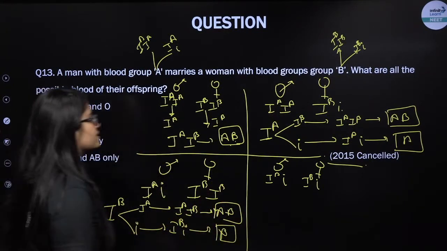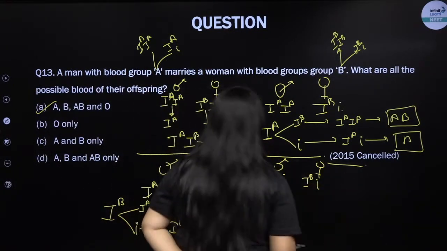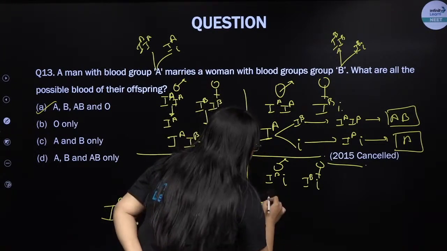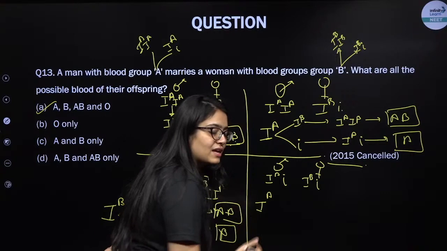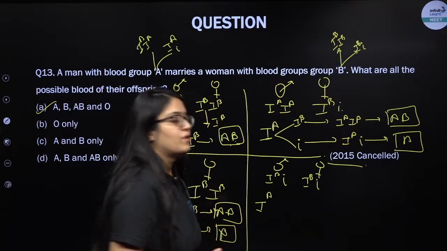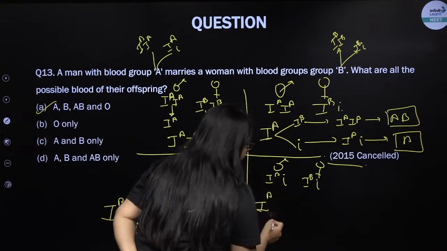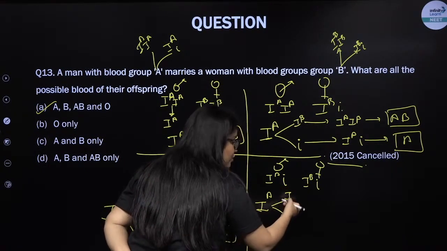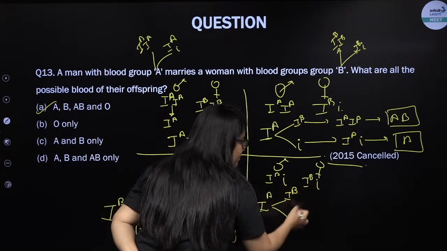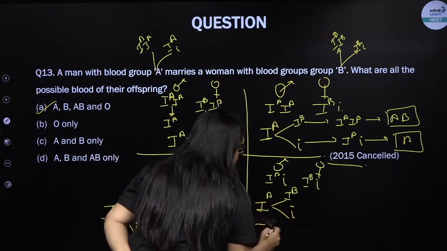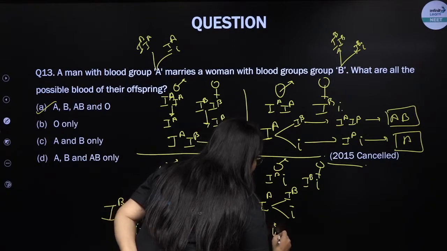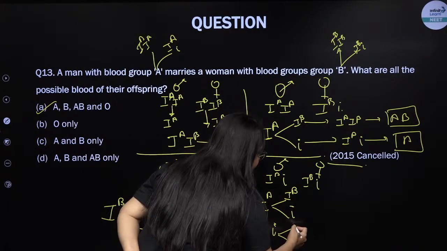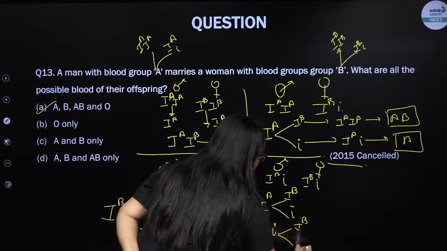Now let's see the next case. Here both the male and female can produce two types of gametes. So let's start from male, and we are going to produce two fork lines this time, capital IA. So I'm teaching you at the same time how to solve such questions with the help of the fork line. Okay, so capital IA, two forks, it can either fertilize an egg with capital IB or with small i, and the sperm containing small i from the male can fuse with an egg of capital IB or small i.